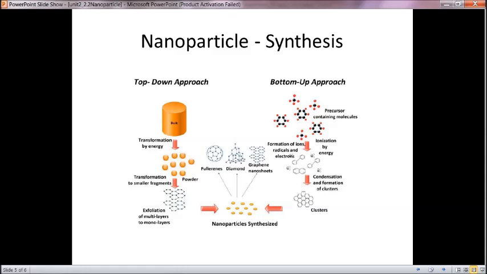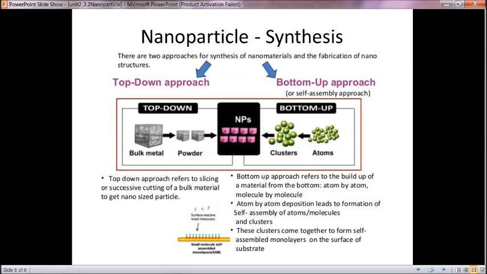This is a slight expansion over the bottom up and top down approaches, showing how the processes are implemented. In nanoparticle synthesis, the top down process has bulk metal powdered to nanoparticles, whereas the bottom up approach has atoms or molecules made into clusters to become nanoparticles.